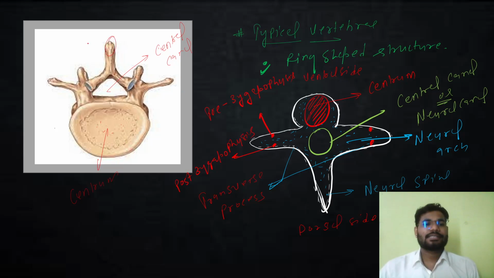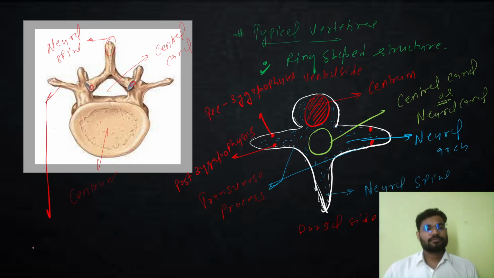And then we can see here it is the neural spine, and these are articulating structures. You can see, of course, these are what we call transverse processes. So this is how a typical vertebra looks like. This is the structure of a normal typical vertebra.